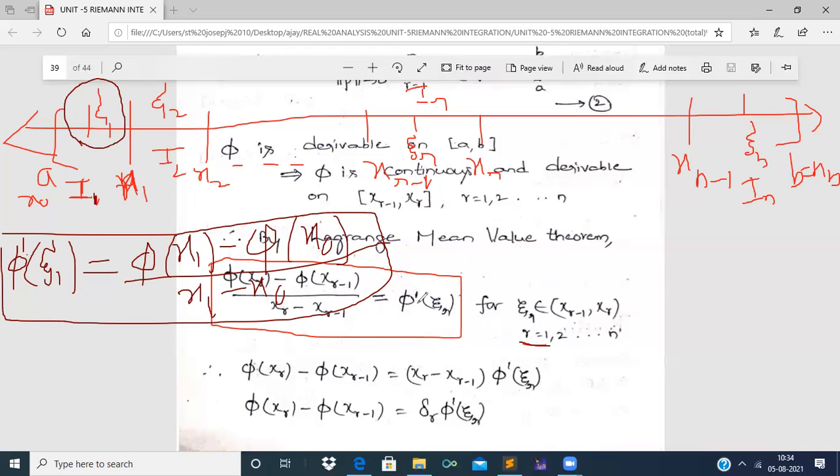So it is for the first point xi1, and if we go on in this manner, at the last point xn this condition will also be satisfied.